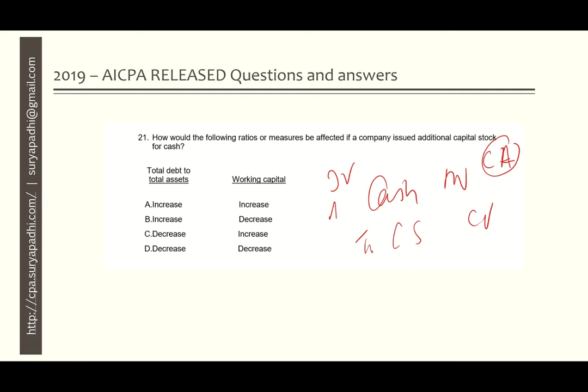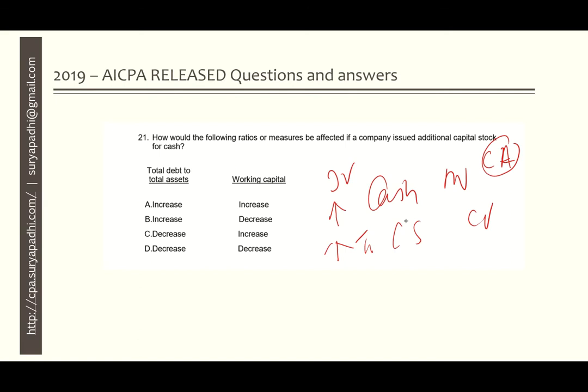So that means there is an increase in the current asset and there is an increase in the equity. So we have to find out the working capital. If the current asset is increasing, that means the working capital is increasing, and out of the given options we have to find the option that says there is an increase in working capital.